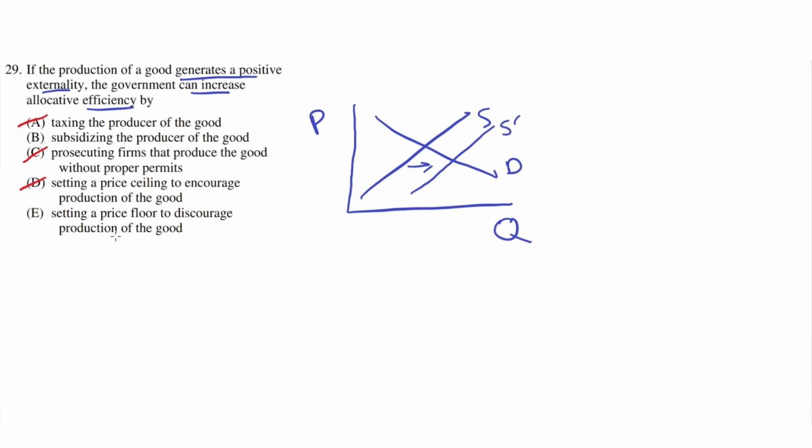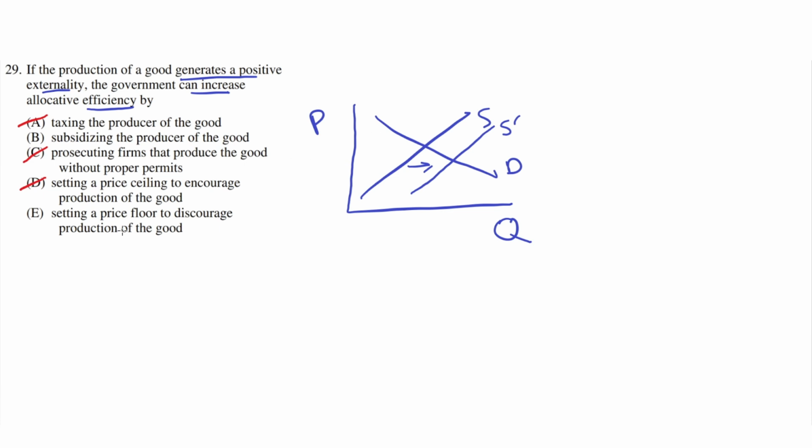E. Setting a price floor to discourage production of the good. This is incorrect, because setting a price floor would not discourage the production of the good, it would encourage the production of the good. Because a price floor means setting a price above the equilibrium, and because of this, the producer would be forced to sell it at or above that price.